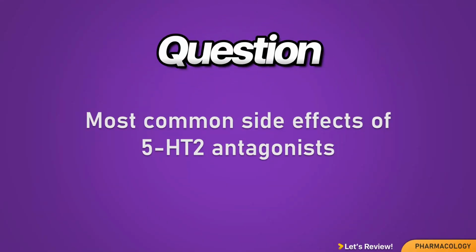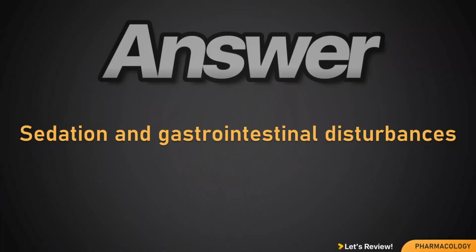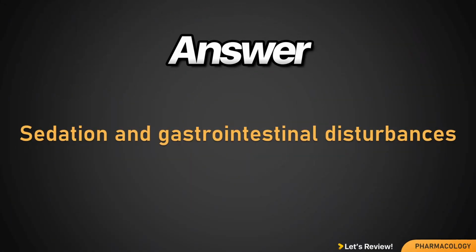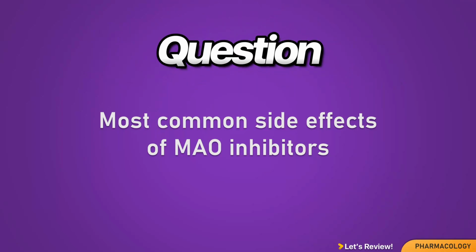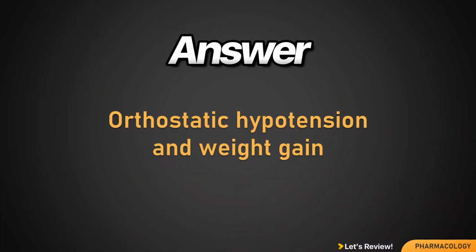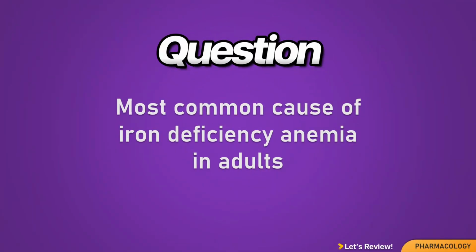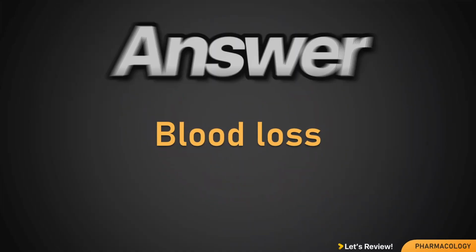Most common side effects of 5-HT2 antagonists. Sedation and gastrointestinal disturbances. Most common side effects of MAO inhibitors. Orthostatic hypotension and weight gain. Most common cause of iron deficiency anemia in adults. Blood loss.